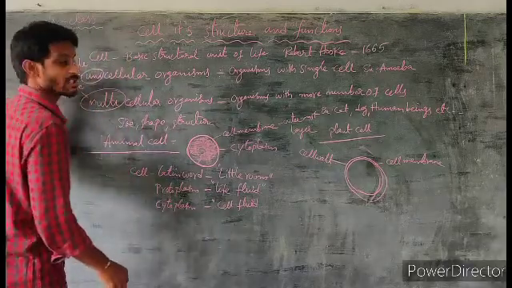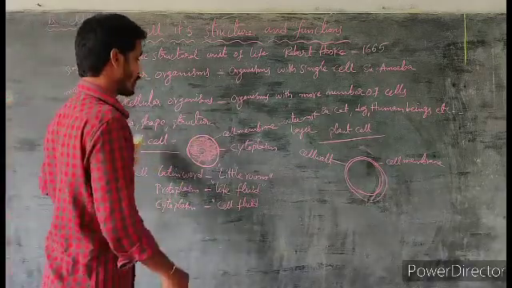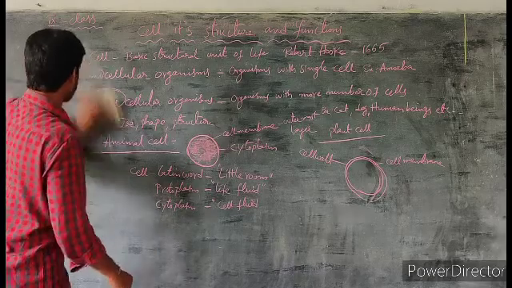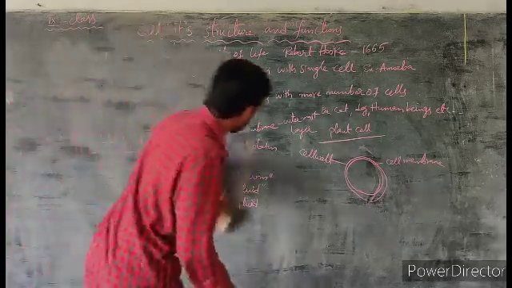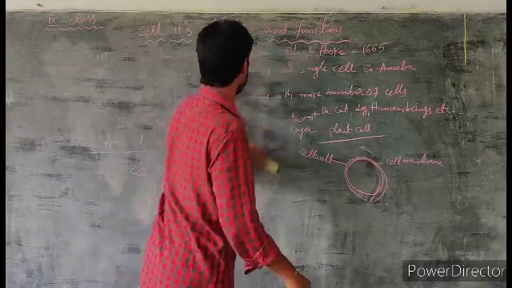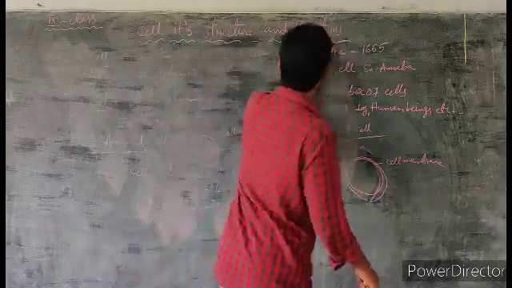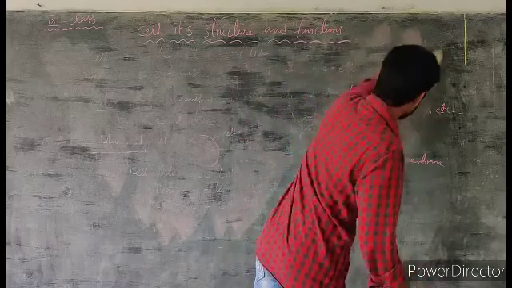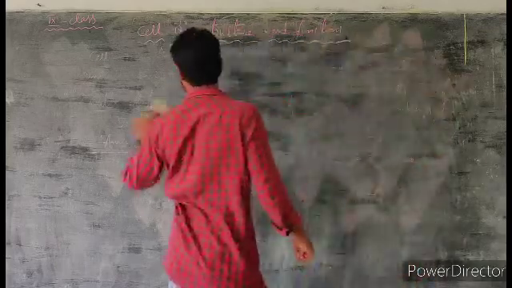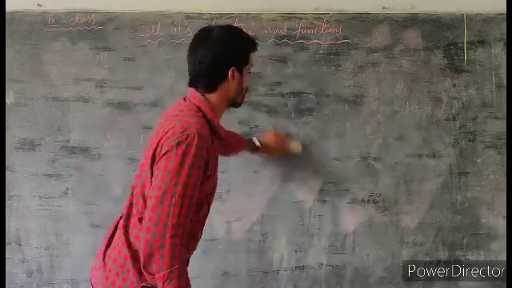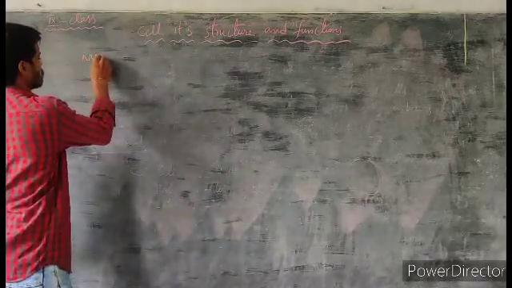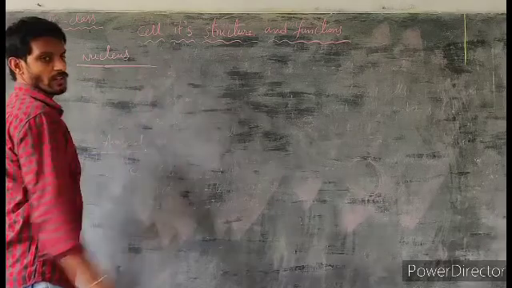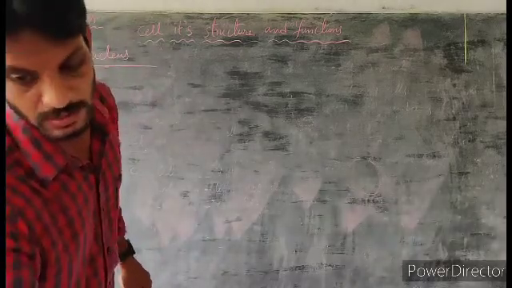Okay. Next we are discussing the nucleus.